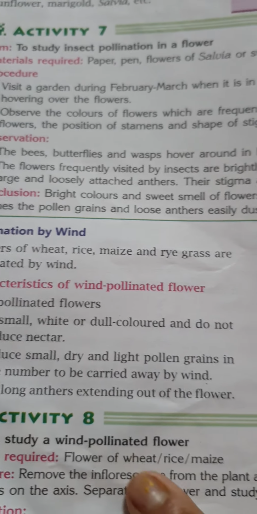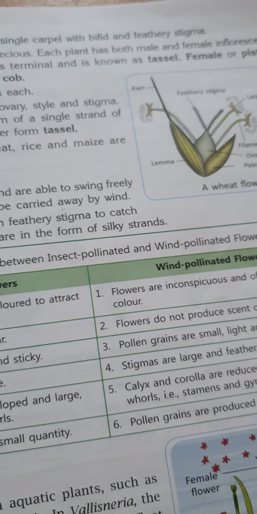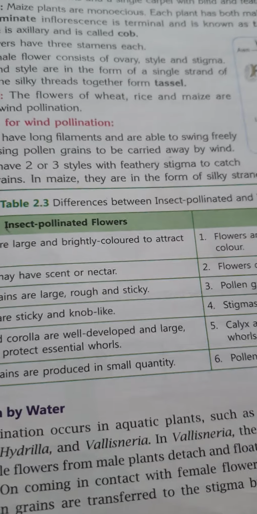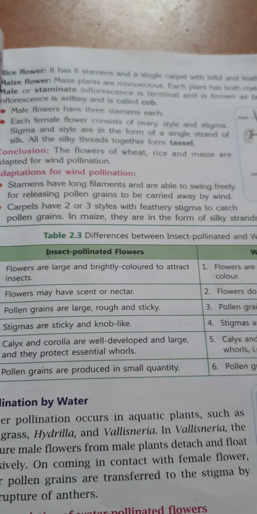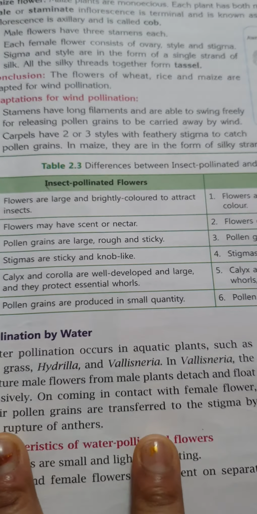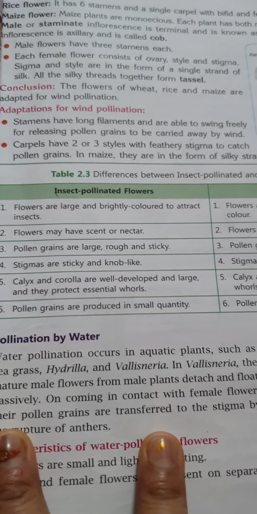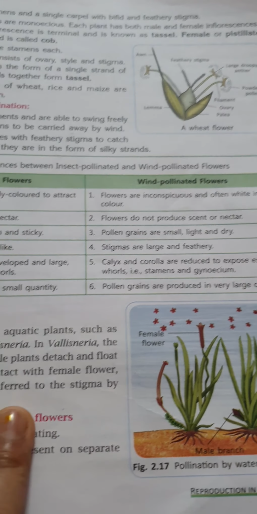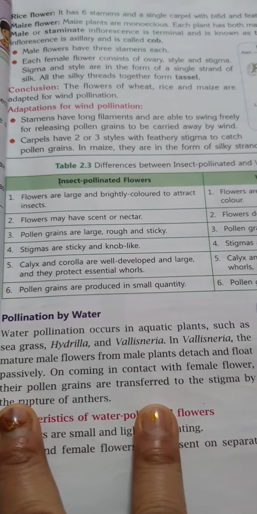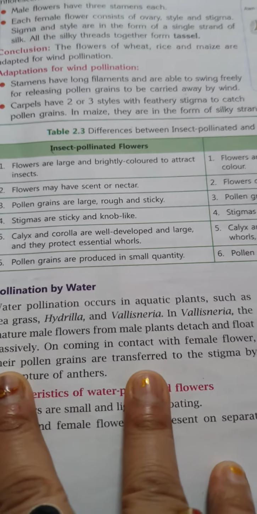Now likewise, in this activity, to study a wind pollinated flower you should go through that. Now in this, what happens? There is a difference between insect pollinated and wind pollinated flowers, which you have to go through in your table. Flowers in insect pollination are very large and brightly colored to attract insects, while in wind pollinated flowers they are inconspicuous and often white in color. They have a scent or nectar, while wind pollinated ones do not produce scent or nectar. They are large, rough and sticky. They are small, light and dry.